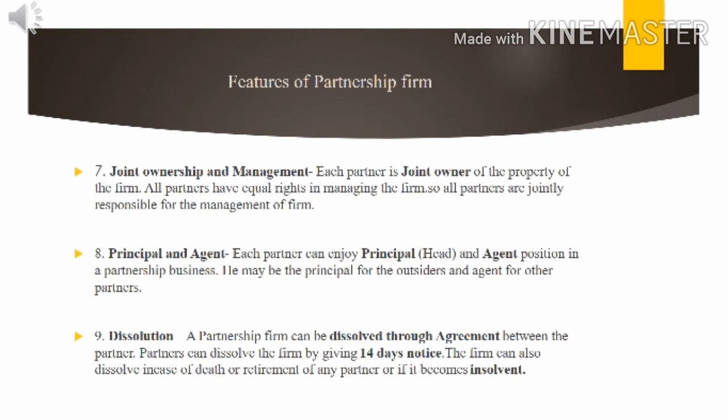Next feature, feature number 8, principal and agent. The meaning of principal means head, the main, and agent means a middleman which is acting for the business as an agent. So in partnership, a partner can enjoy the two roles. One is principal and the second is agent. So it is said that in partnership, principal means head. So he is a principal for the outsider and partner acts as agent for other partners.